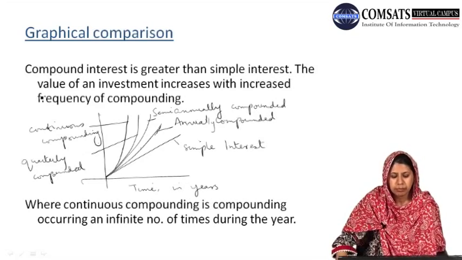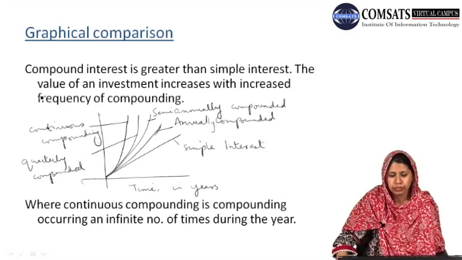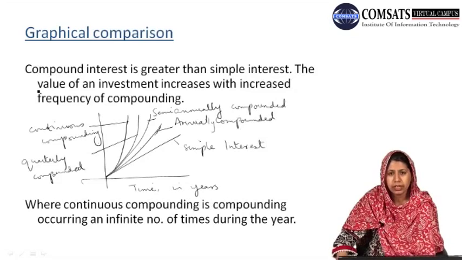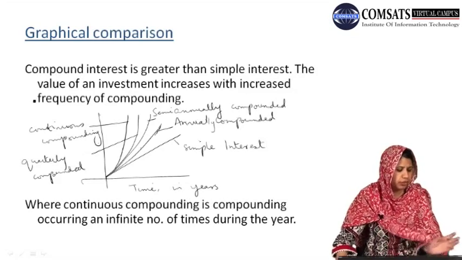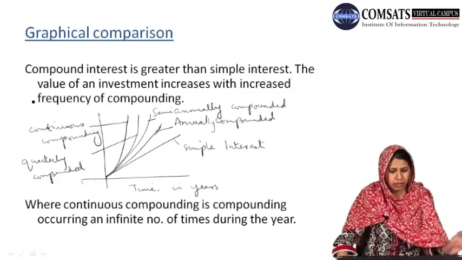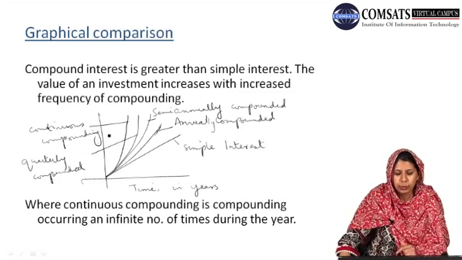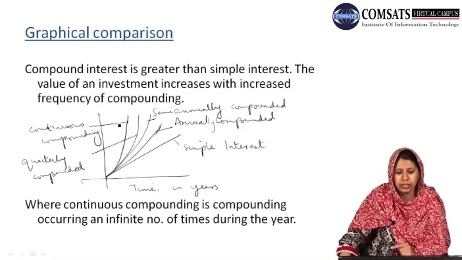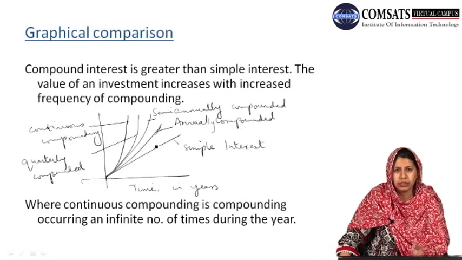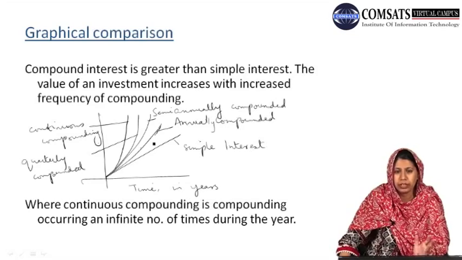Since the compounding occurring is too often, we call it continuous compounding, that is occurring an infinite number of times during the year. So from here we have observed one thing, that increasing the frequency of compounding increases the value of an investment.